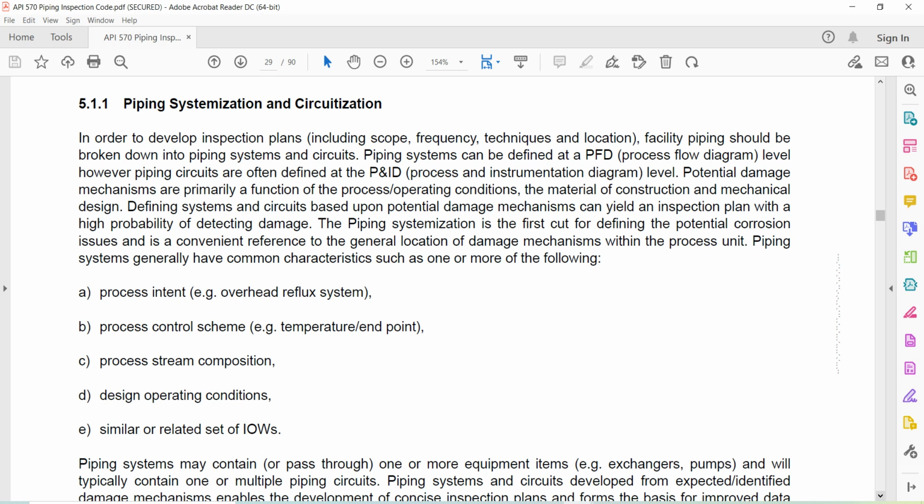Piping systems generally have common characteristics such as one or more of the following: process intent, overhead reflux system, process control scheme, temperature endpoint, process stream composition, design operating conditions, similar or related sets of IOWs.